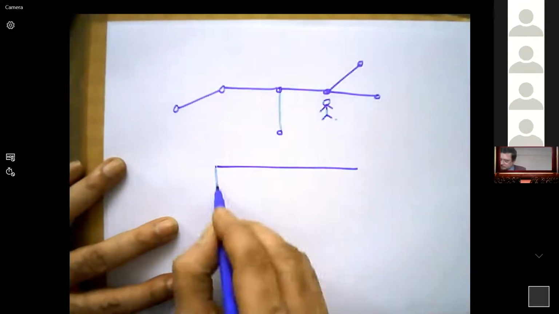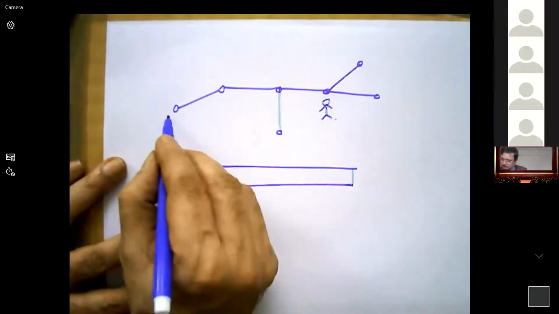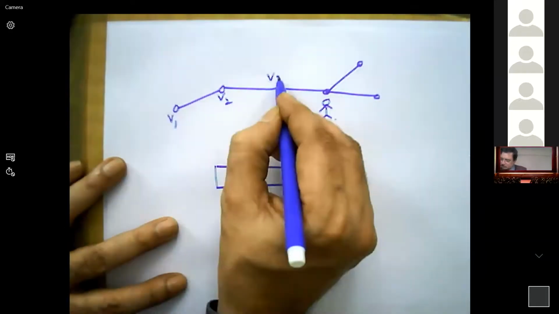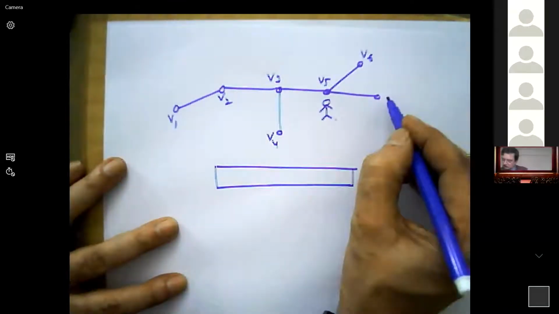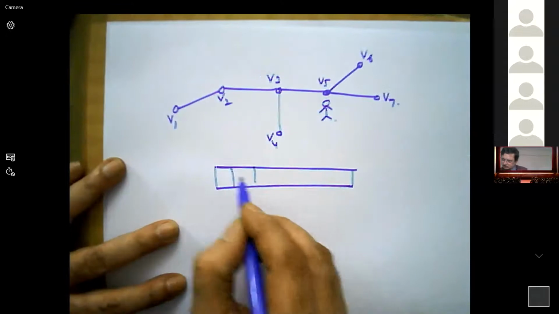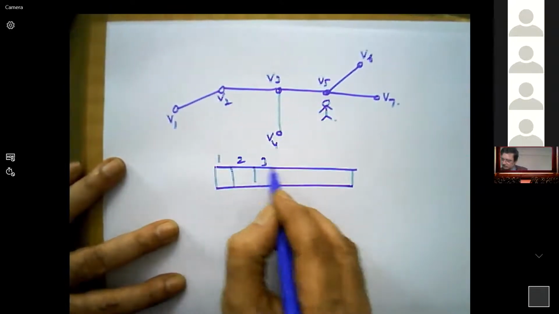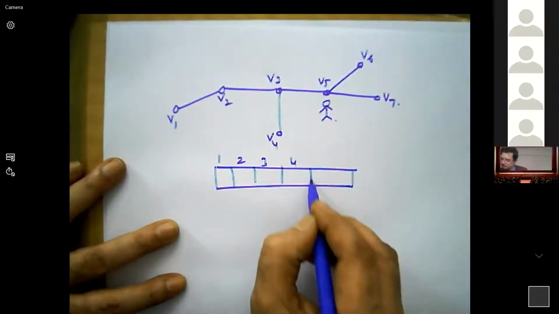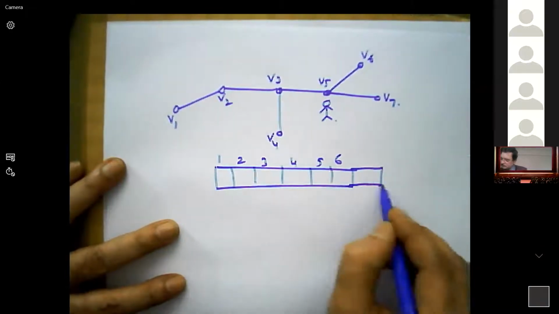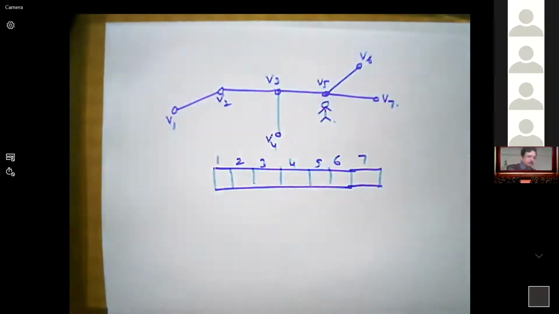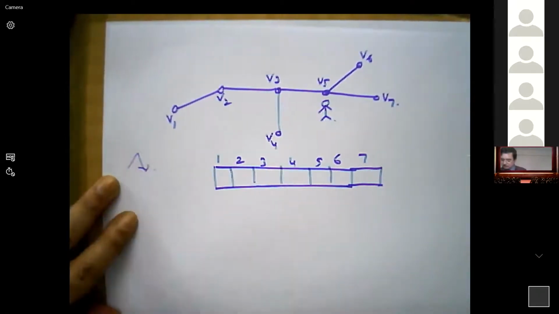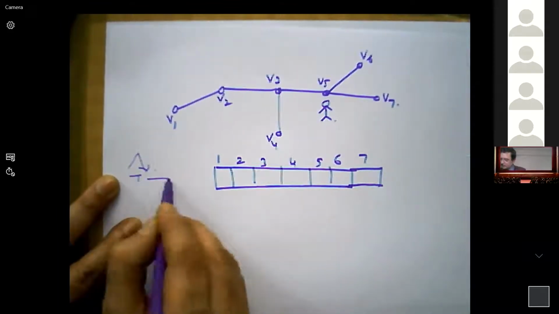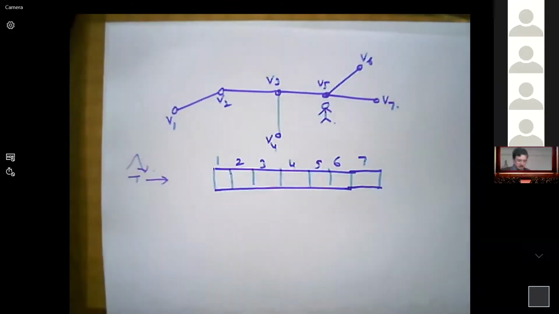Let us write the code of this. I'll call this V1, V2, V3, V4, V5, V6, V7. Now let us see at a particular instant, what the code received by the receiver.